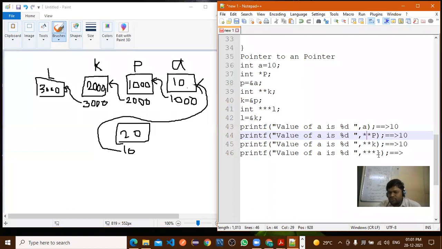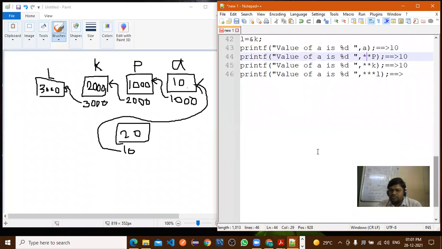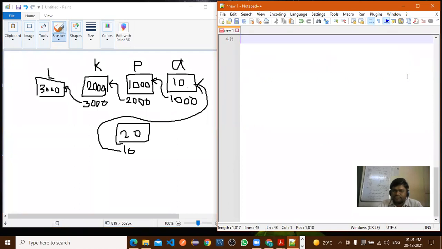Now all of you understood? Okay. Now next part, we'll discuss the structure. Any question related with the pointer?